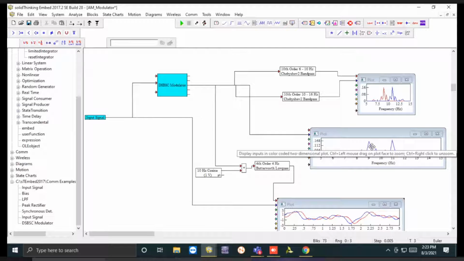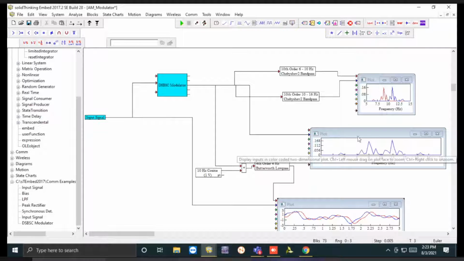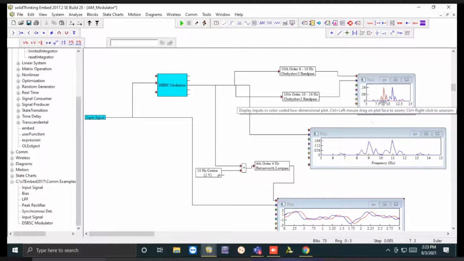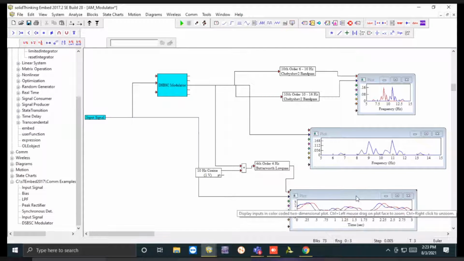And if we talk about the individual sideband, that means it is a single sideband suppressed carrier. So that's how we can generate the SSBSC signal. So in this plot here, you can see this cursor. The second plot is for DSBSC in the frequency domain. This is for the SSBSC in the frequency domain. We have two sidebands. And this is the demodulated DSBSC signal.